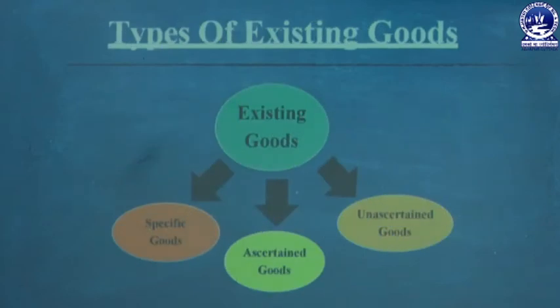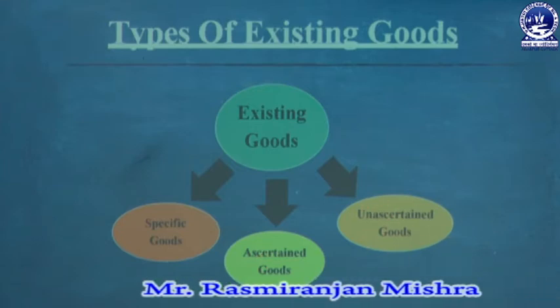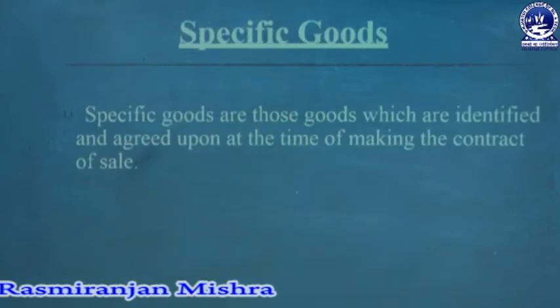Next we are going to discuss the different types of existing goods. Existing goods are of three types. One is specific goods, the second is ascertained goods, and the third is unascertained goods. Now we are going to discuss what specific goods, ascertained goods, and unascertained goods are.